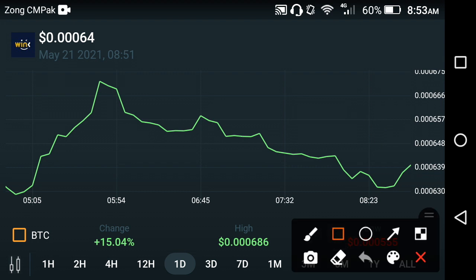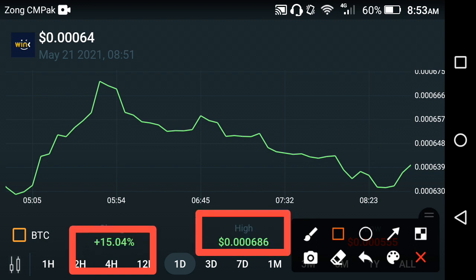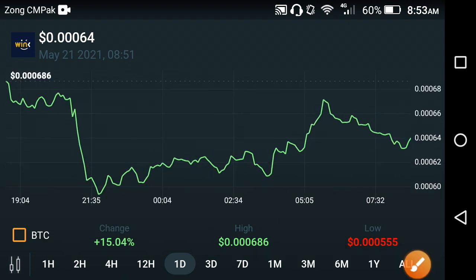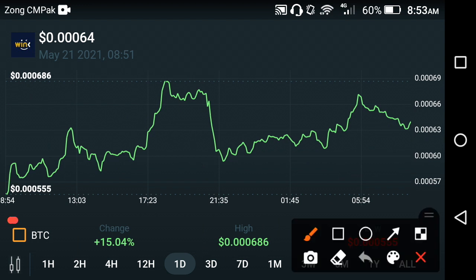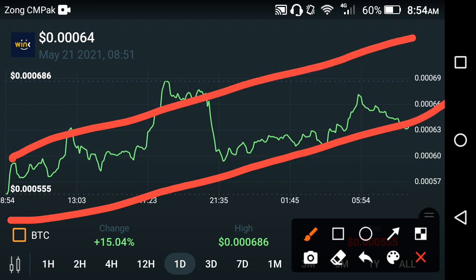Anyways, if you look at the 24 hours, the last 1 day price change is a positive 15.04%. And 0.000686 USD is the highest price of the Winklink coin in the 24 hours, friends. So absolutely now the last 1 day pricing is going good and positive, and I hope they now continue stable between these two lines. You can see here they start moving upward gradually, friends. If you look at the average level, they continue stable between these two lines. So if they continue stable between these two lines, I hope that in the last half of 2021 they can easily hit 0.60 USD, friends.